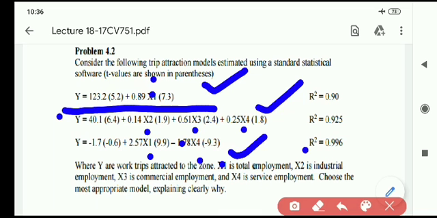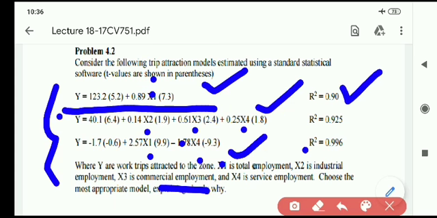Choose the most appropriate model, explain clearly. Here, forget about the explain clearly part. Choose the most appropriate model. How to choose the most appropriate model? For us, from zone number 1 to 6 we have these many options. Then how to choose the best model? This best model is chosen with the help of the R value, the regression value.